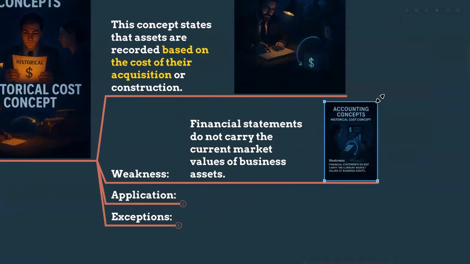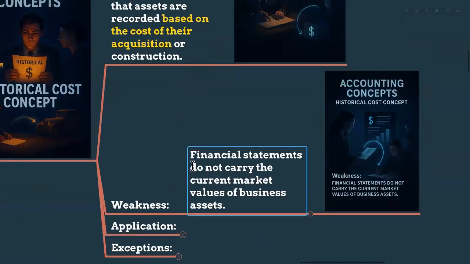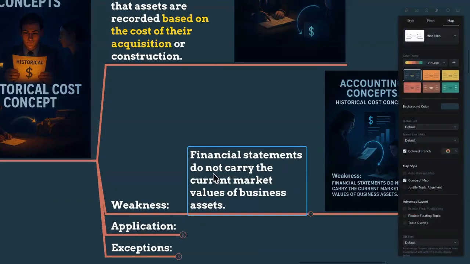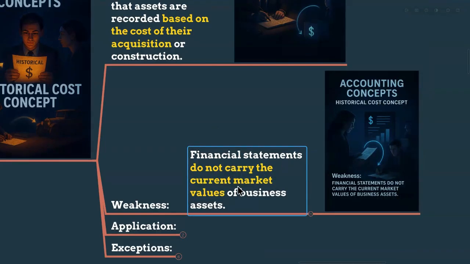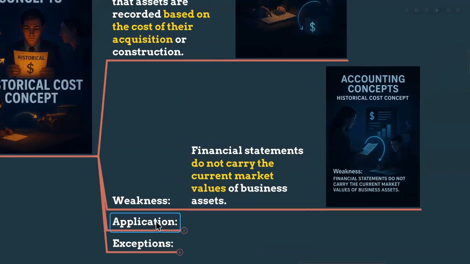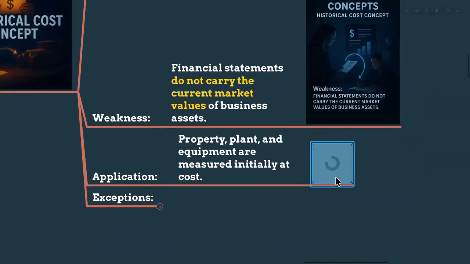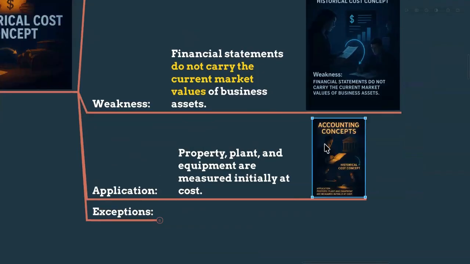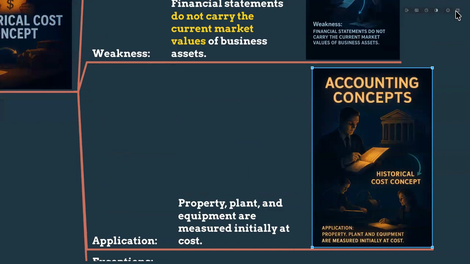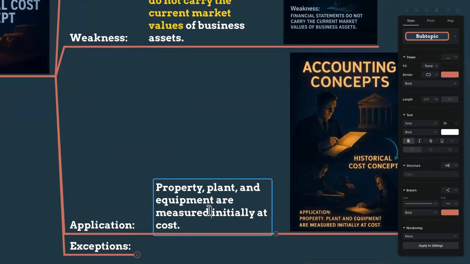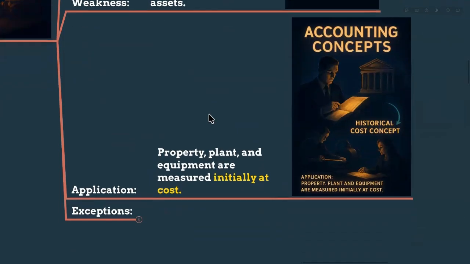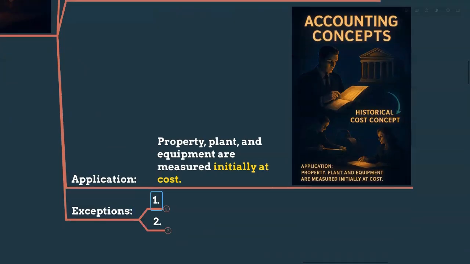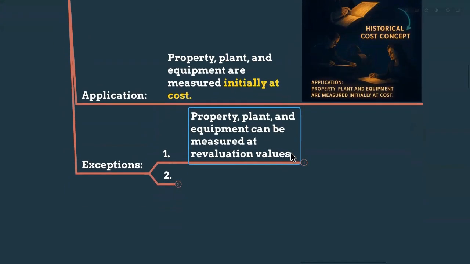Financial statements do not carry the current market values of the business assets, because we are still recording the assets at historical cost. That's a weakness. Property, plant and equipment are measured initially at cost. I'm talking about initially, in the beginning, as well as in the cost account, it is always the purchase cost or the acquired cost. That's the application. But there are some exceptional cases also.